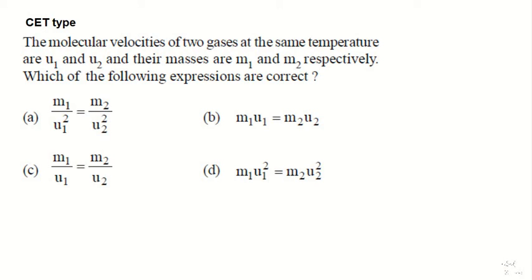Let us see the next question. The molecular velocities of two gases at the same temperature are U1 and U2, and their masses are M1 and M2 respectively. Which of the following expressions are correct? So we have the products M1 U1, M2 U2 and so on in the options. So we have to find the relation between these parameters. Let us see.